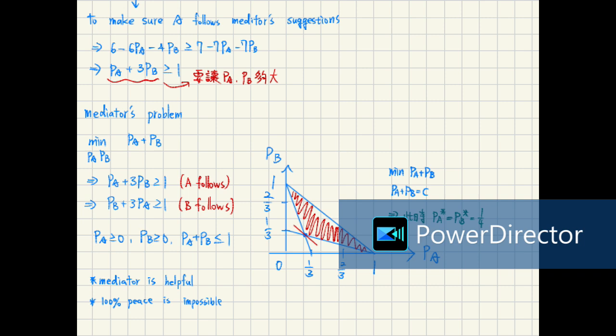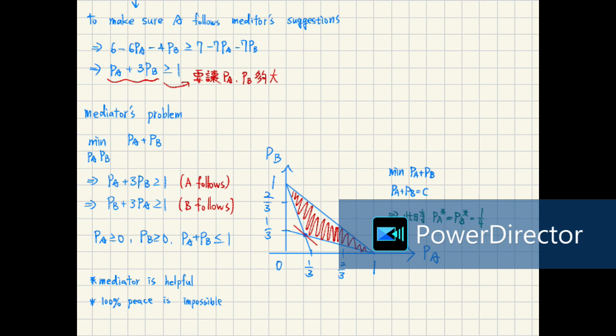Then there will be peace and no invasion. We can know from this example that the mediator is helpful, right? Because he just changes some probabilities, and then country A and country B can reach a peaceful conclusion.